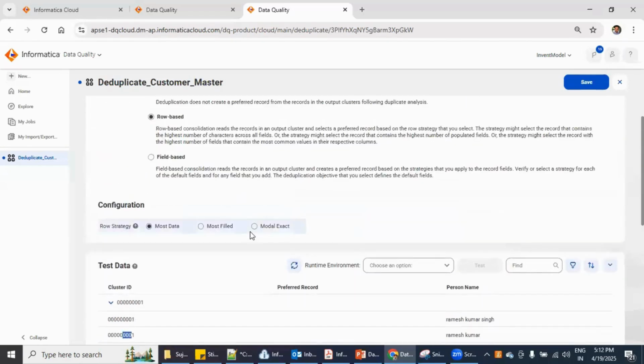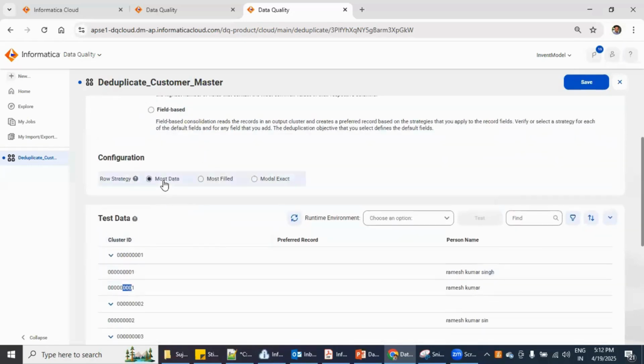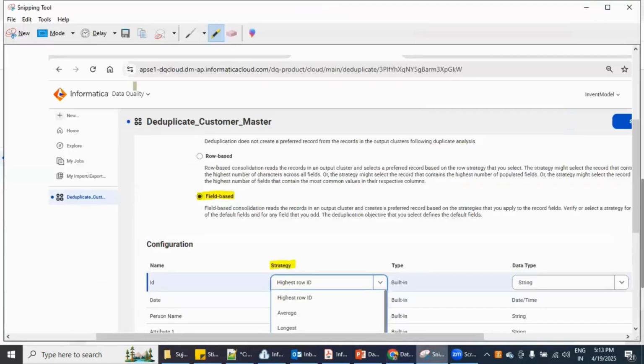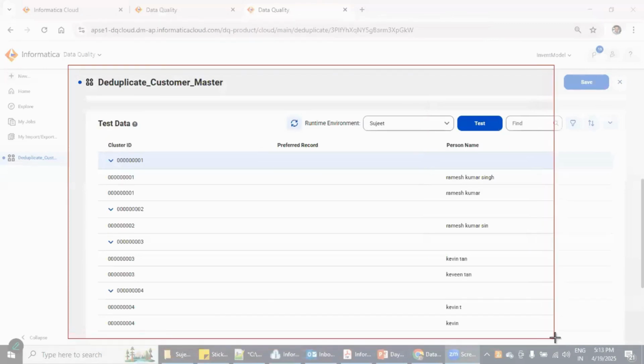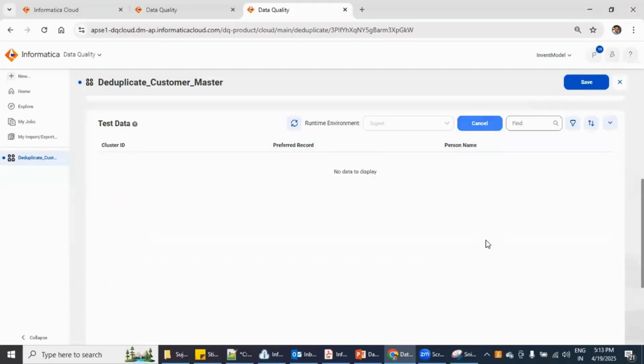So now let's select this row based, and in row based, since we have the three options, let's start with the most data option. Let's try to select the runtime environment here also, and let's do the testing. Let me take the screenshot so that we can compare our record sets. After merging, we can understand which becomes the preferred. Okay, so now let's do the testing. So this will give us a consolidated record, preferred record. So this one we can treat as a master record.